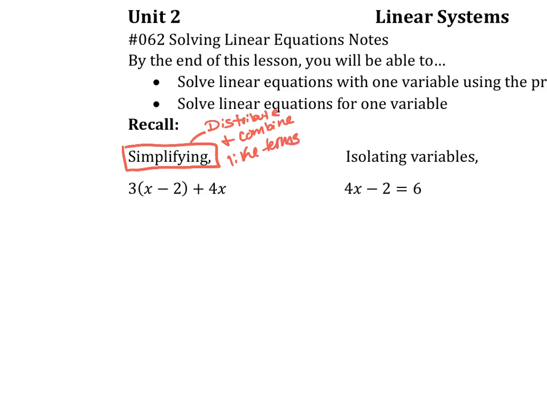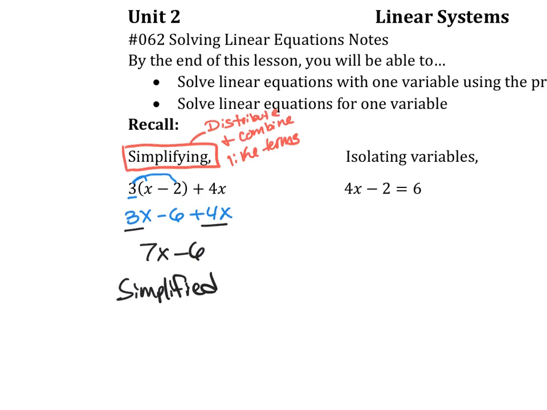For this example, we have this 3 outside of the parentheses, so that 3 is distributed to everything in the parentheses and it's multiplied, so 3 times x, 3 times negative 2, and then we still have our 4x at the end. Then we combine any like terms. So we have 2x terms, leaving us with 7x minus 6, so that is simplified. You're still going to have variables in your answer. It's not going to equal anything. Simplifying is just when you distribute and combine like terms.